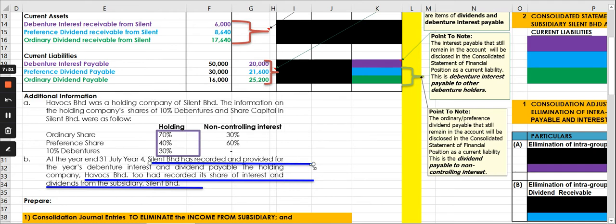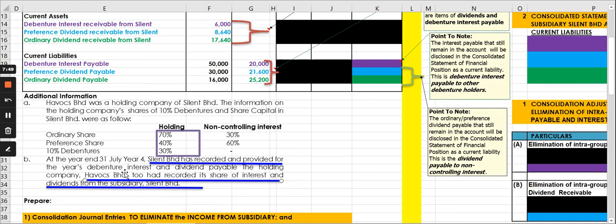1, which both subsidiary and parent has recorded. So if you read the first line there, in part B, Silent has recorded, meaning that Silent has provided for the year debenture interest and dividends payable.